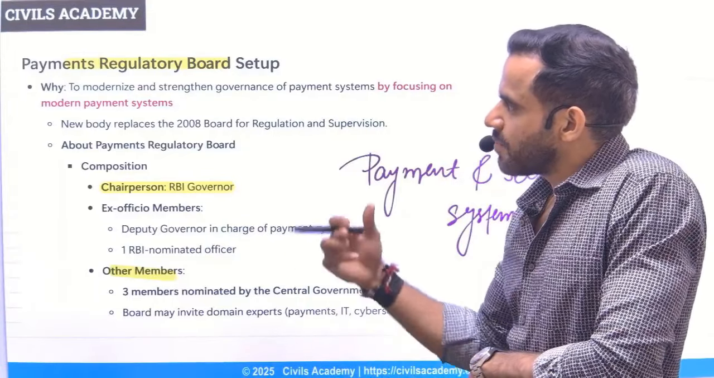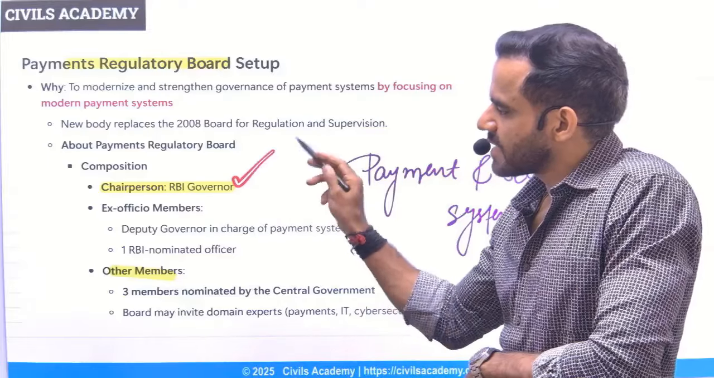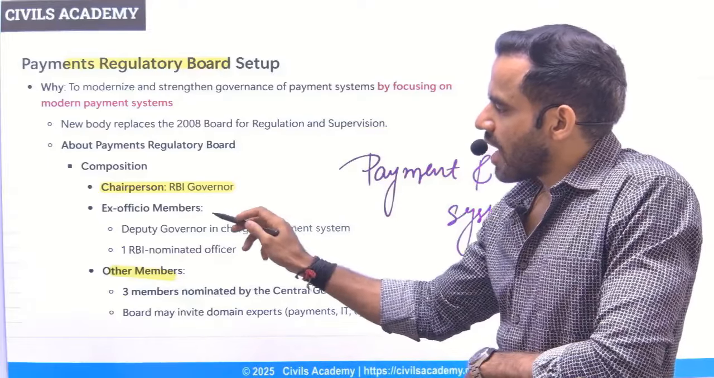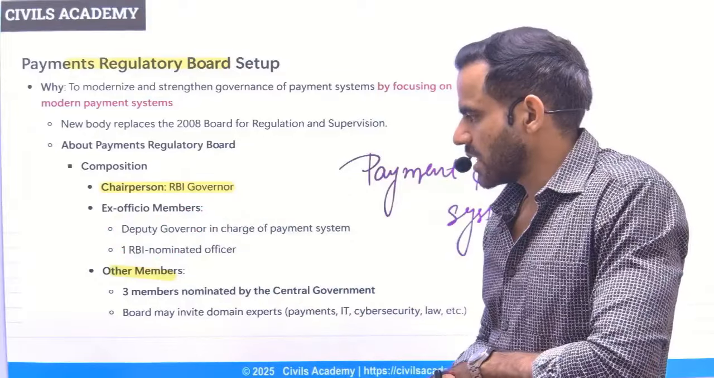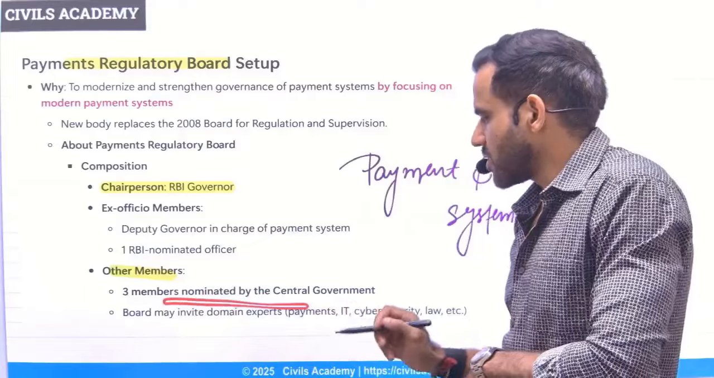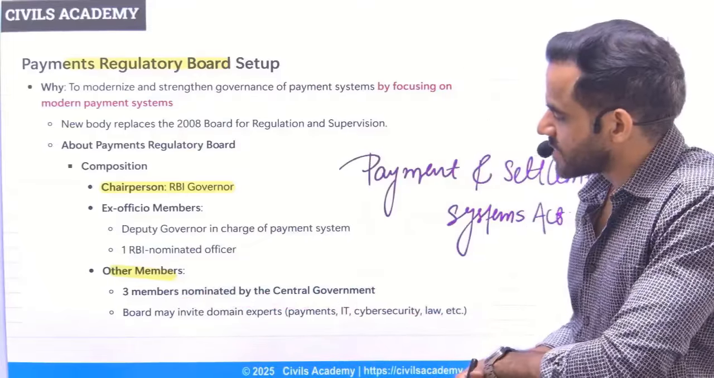Now, what will be the composition of this board? It will be chaired by the RBI governor. There will be two RBI ex officio members. Ex officio means by virtue of being an RBI official. And then there will be three other members who are nominated by the central government.